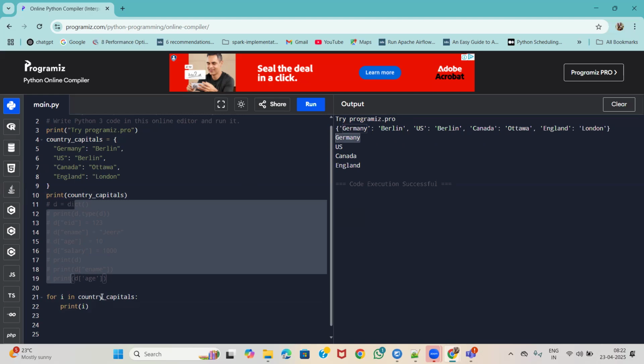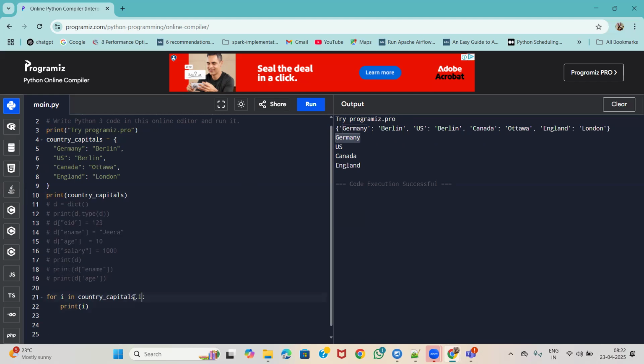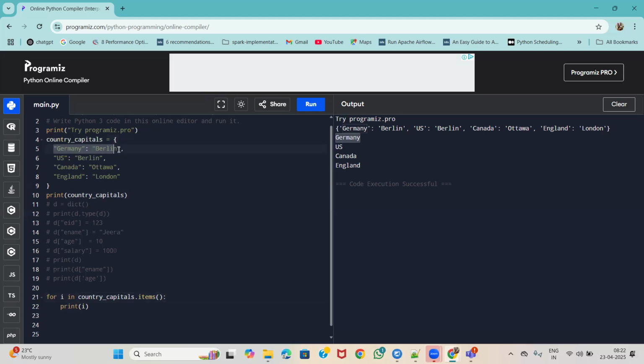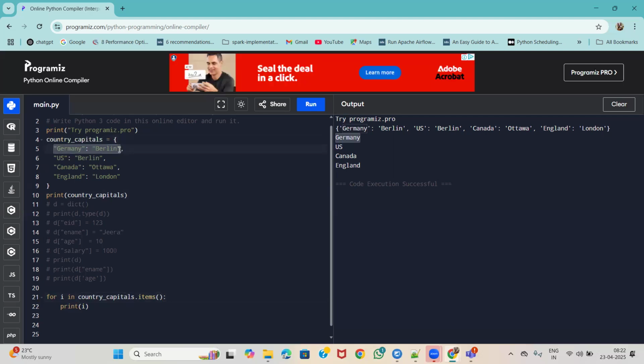So in that case, capitals dot items. This is the method which will bring up all items from the dictionary. Item in the sense, one key comma value set, we are calling it an item. Now if you observe, you can see this, right?